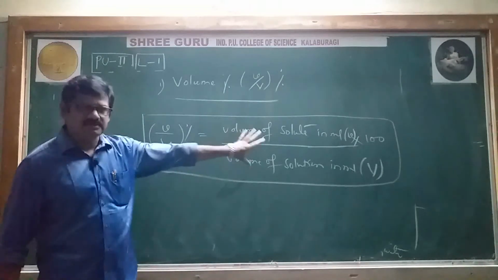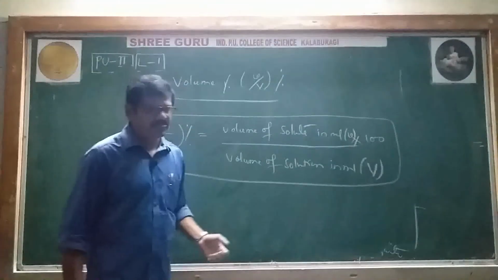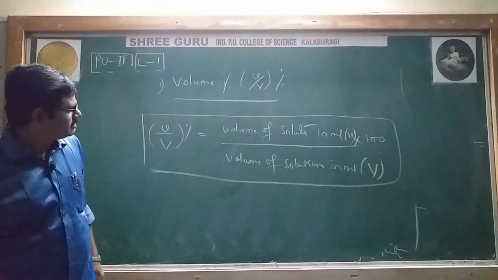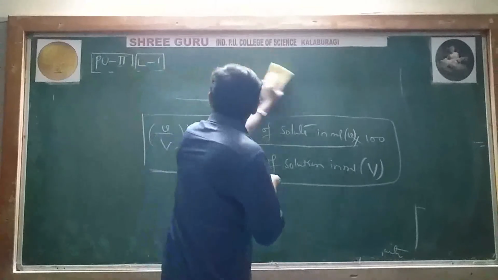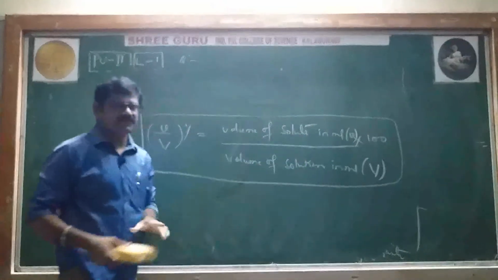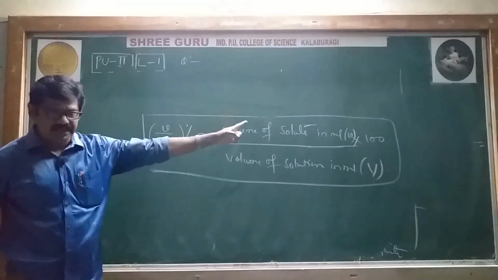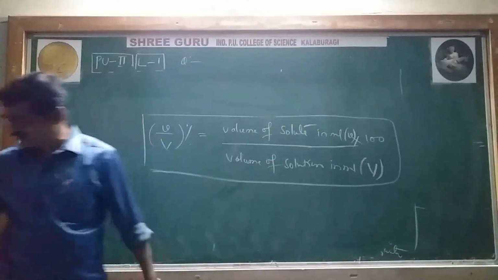Now, based on this formula, we'll solve just one or two problems and continue to the next concept. First I'll give you one simple question based on this concept.